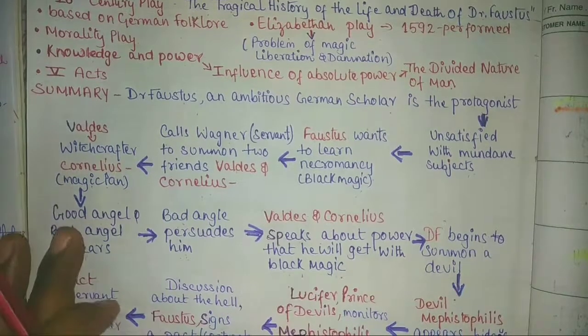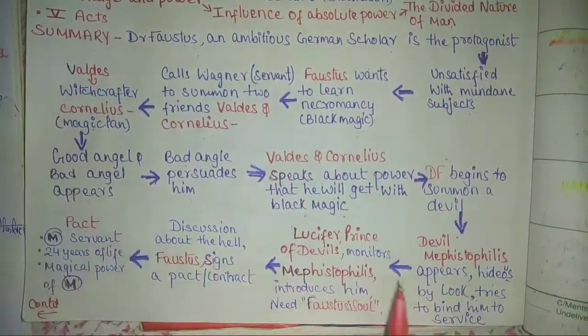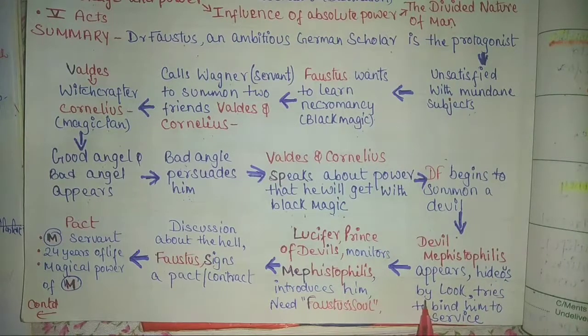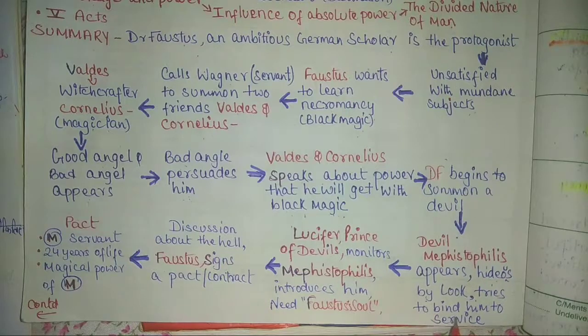Okay, with all the arrangements. Now, the devil Mephistopheles appears, and by look he was so hideous. Okay, Dr. Faustus could not tolerate his face, therefore he commands him to change his appearance, and so this devil does. All right.